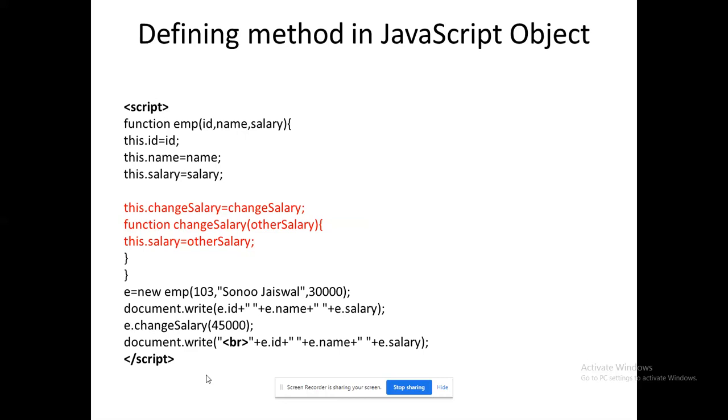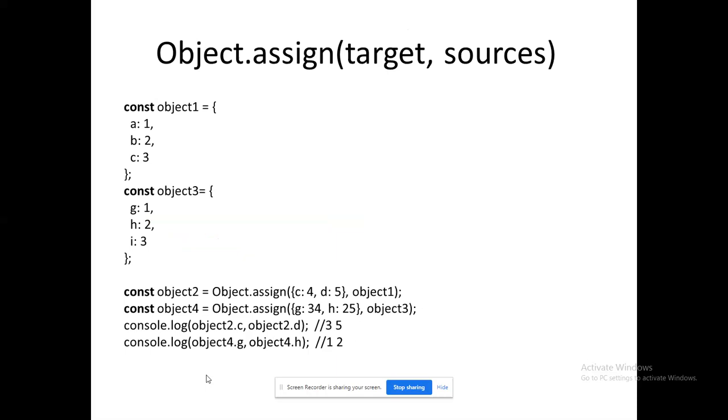So next time, the second line, document.write of b or e.id, e.name, e.salary, will print 103 and so on as well, but the updated salary 45,000 will get printed. Okay, so that is the point I want to convey here. So now we will start with our objects.